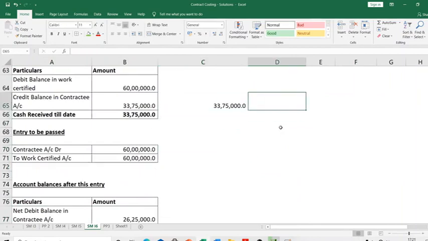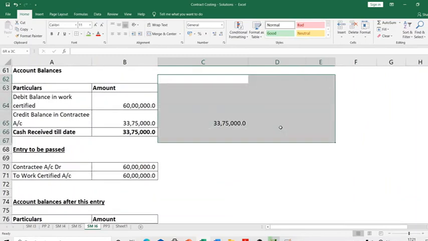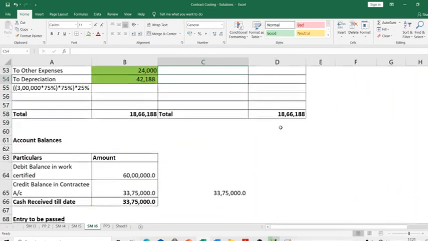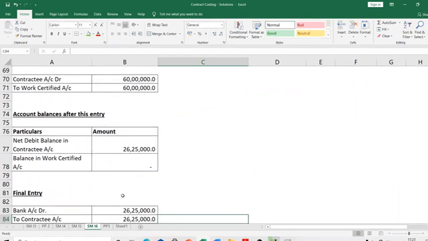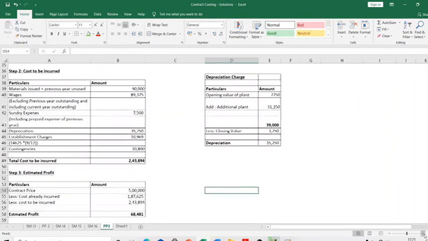feel bad about that. Okay. The reason I'm saying this is I don't want anybody to keep asking, I didn't understand the entries, can you please explain again? If you're understanding with this, great. If you're not understanding with this, leave it. No problem. If you understand the contract account, it is more than sufficient. Okay. That's the idea. So this is your illustration number 6. Okay. Now what I will do is I'll go to practical problem 3.